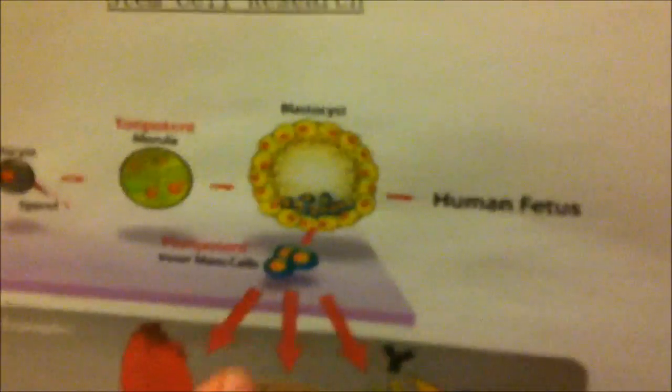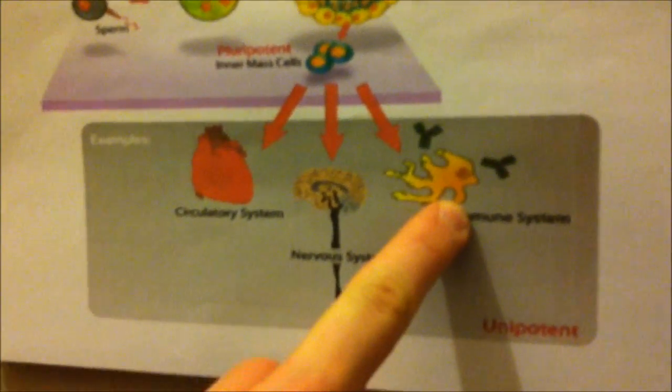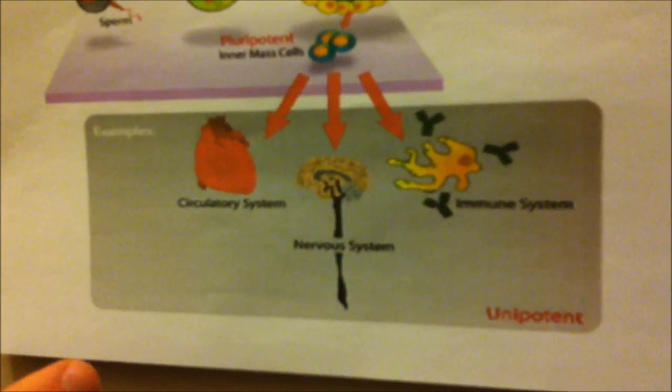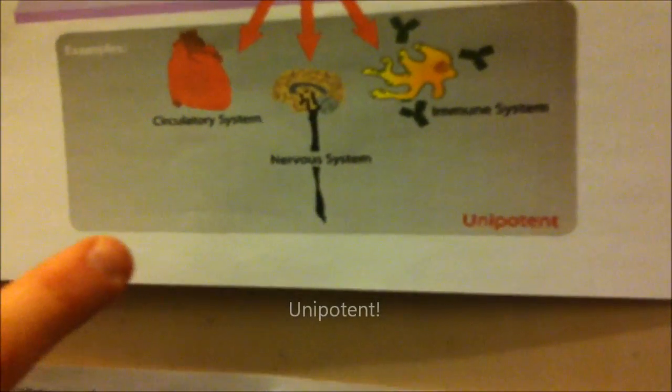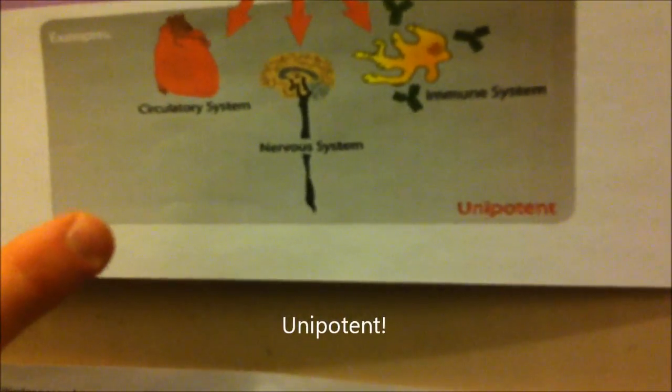Once they have decided what cell they are going to become, they become unipotent, which means they cannot become any other stem cell. This is the point when you know they have differentiated. And when they're at this point, you know that they are unipotent.